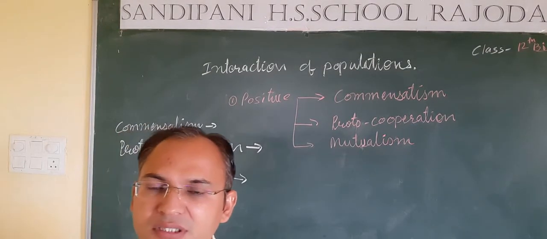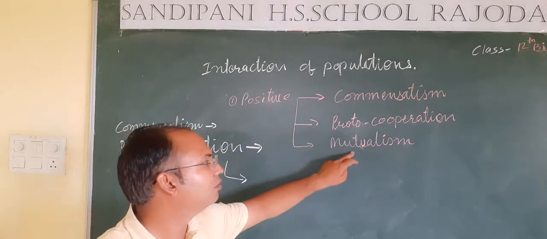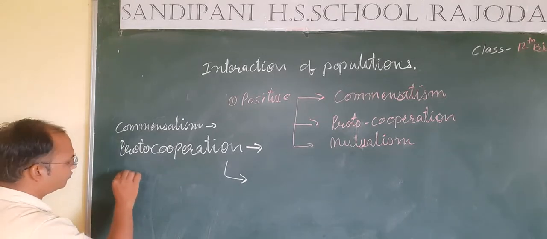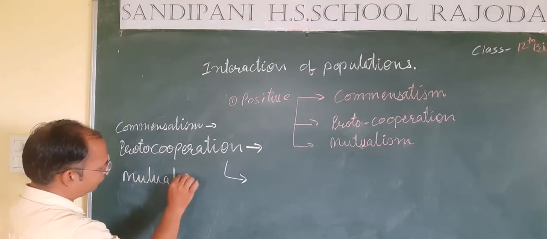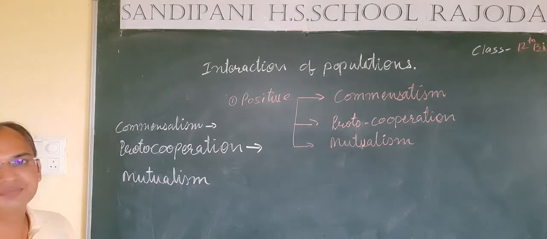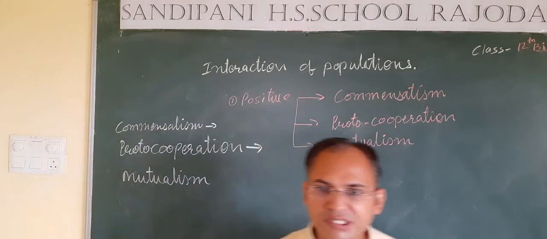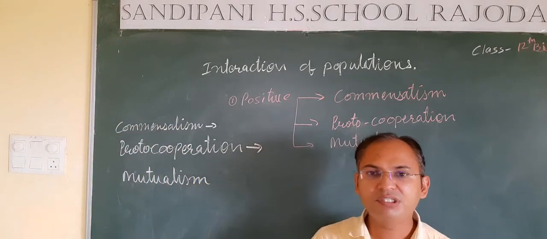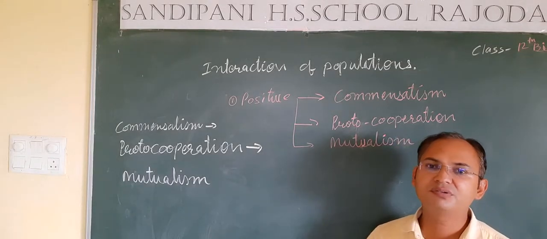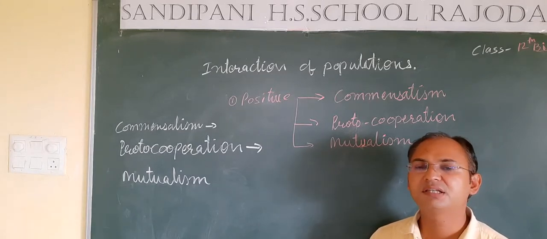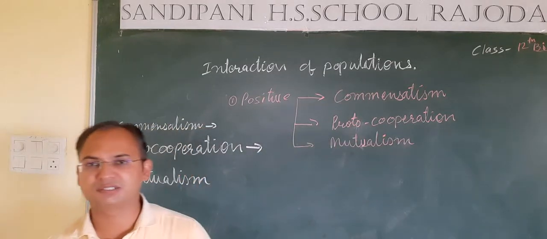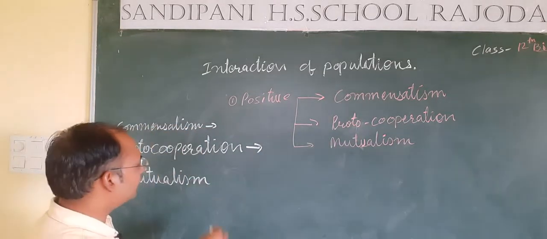Let's see the third type of interaction, that is mutualism. In mutualism, students, two species interact with each other and both the species get benefited, and this interaction is important for their survival. Without this interaction, they cannot survive. Both the species will die without this interaction. For example, lichen.